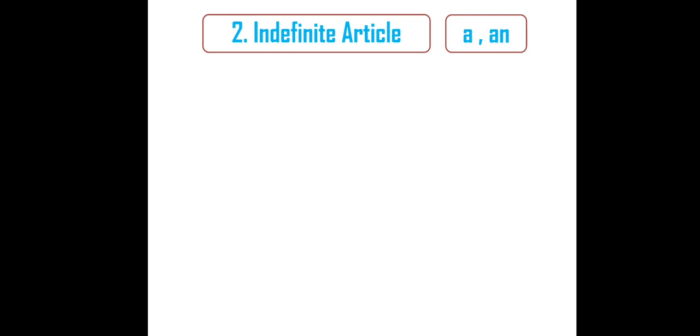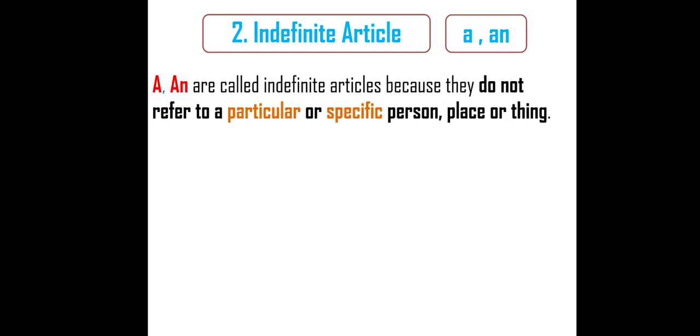So let me start with the indefinite article, a, an. So what is an indefinite article? A, an are called indefinite articles because they do not refer to a particular person, particular place, or particular thing. So it is not specific.